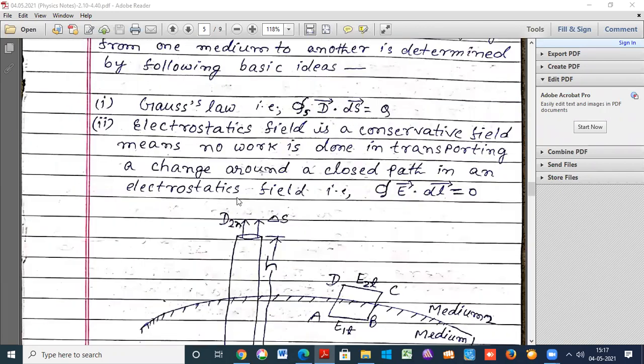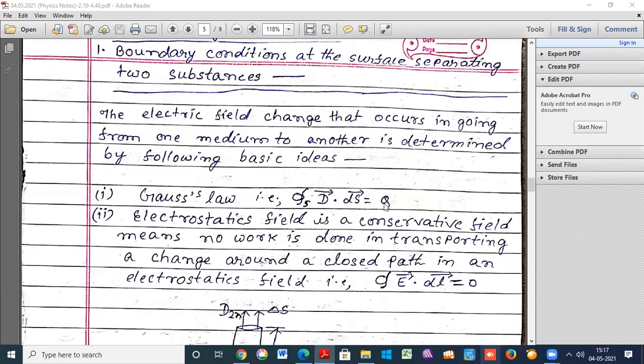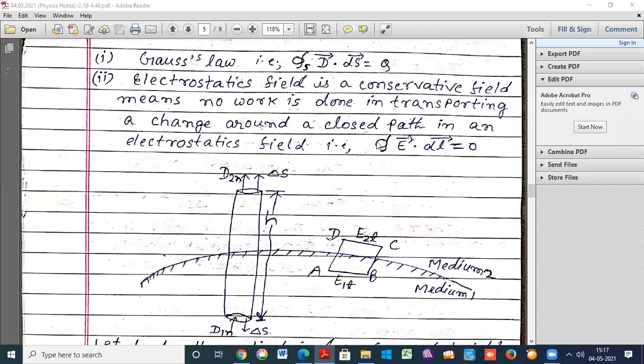These things are written here. Gauss law, we know this part. The electrostatic field is a conservative field, meaning the closed path integral of E into dl is equal to 0, and the Gauss law statement is that the closed surface integral of D into dS is equal to charge q.